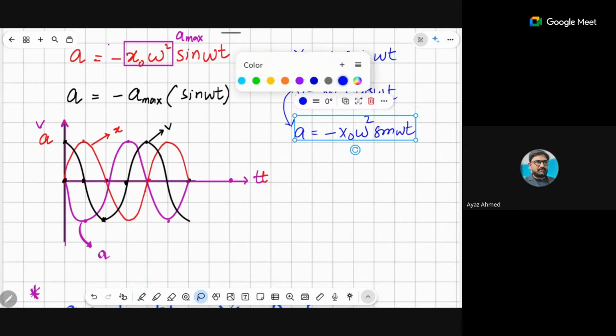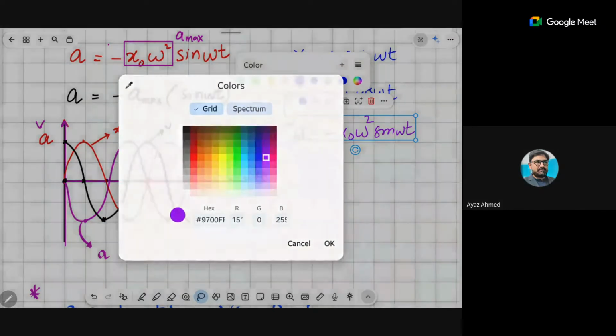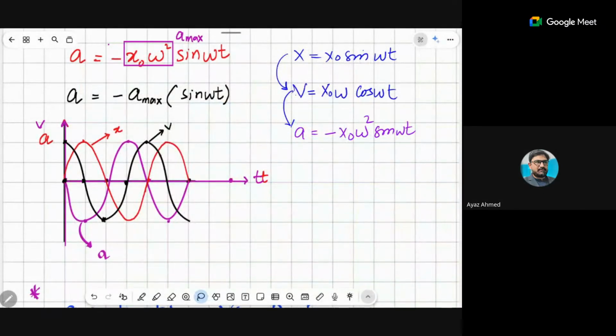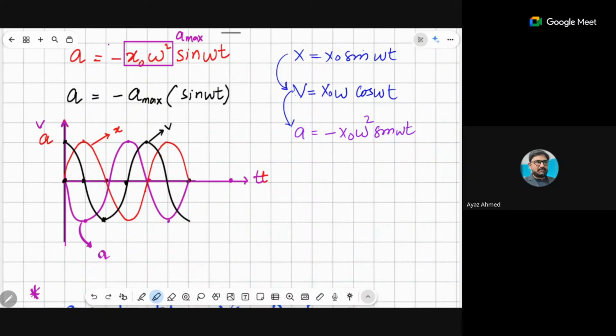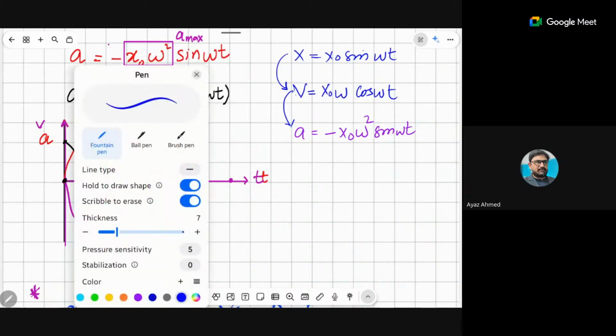You got this point? Is it clear? So please recall these three equations. They are really helpful for you, and I hope these equations will be very clear to you. Clear?